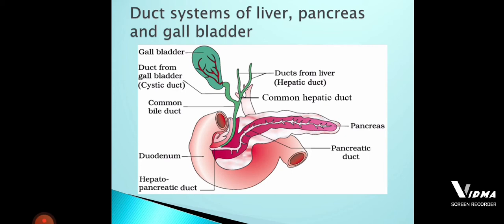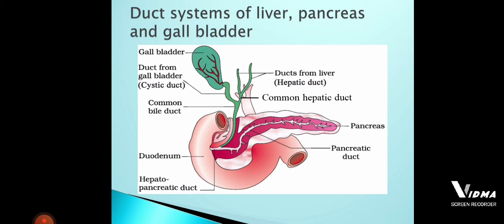Okay, so here the bile juice will be sent from the liver through the common hepatic duct. That bile juice should be received by the gallbladder. So the gallbladder should also have a duct, and that duct is called the cystic duct. Here the cystic duct is going to receive the bile juice, and the common hepatic duct is going to send the bile juice.